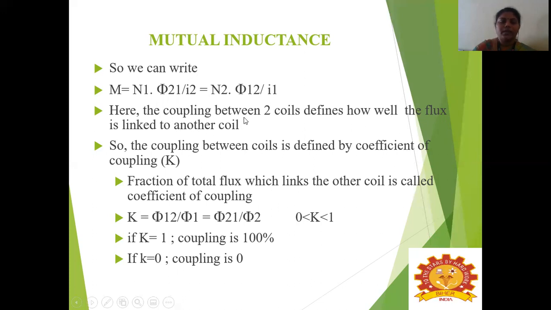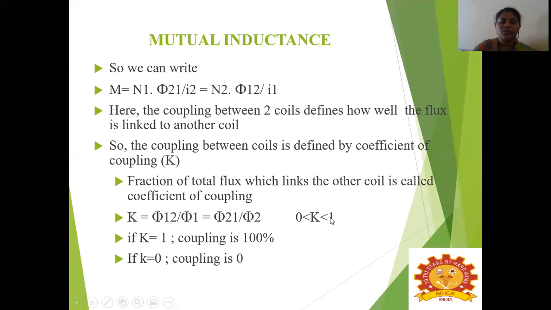Here the coupling between two coils defines how well the flux is linked to the other coil. So we need a factor that is called the coupling factor. The coupling between two coils is given by the coefficient of coupling, denoted as K. The fraction of the total flux which links the other coil is called the coefficient of coupling. So K is equal to phi 12 divided by phi 1, which is equal to phi 21 divided by phi 2.